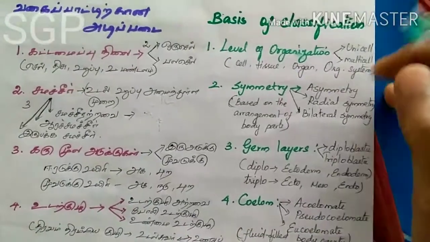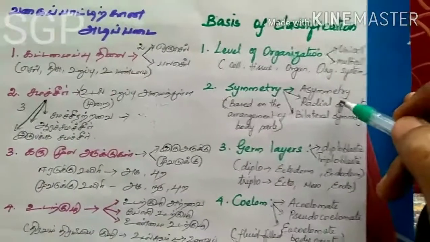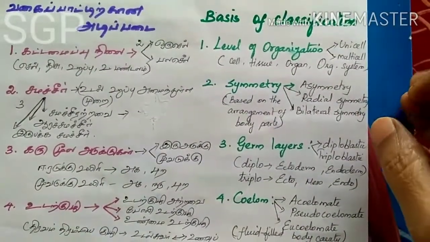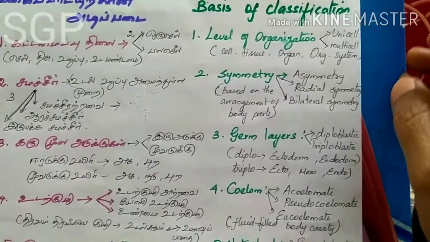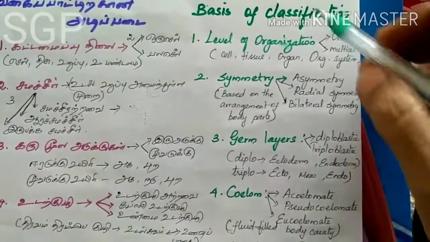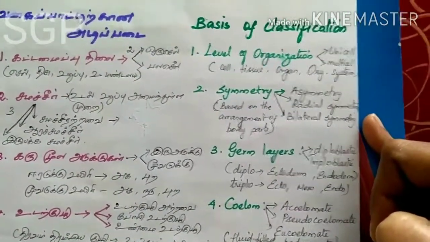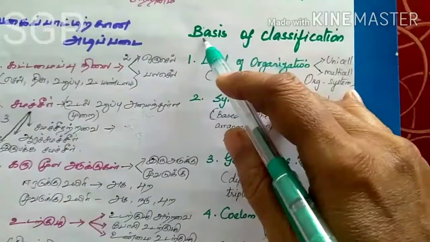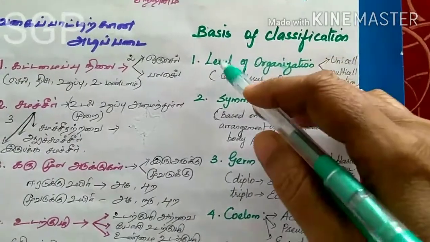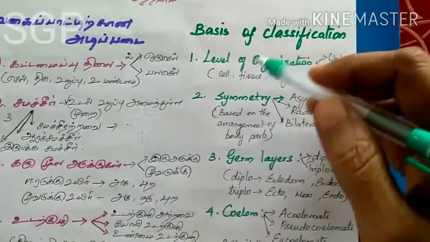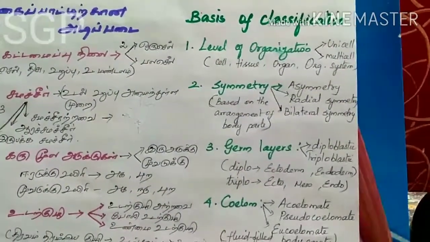All the organisms present on this earth are classified based on certain categories. That means level of organization, symmetry, layers, and based upon their coelom they are classified into different groups. These are called the basis of classification. So based on these 5 main characters, all the organisms are grouped into different categories.